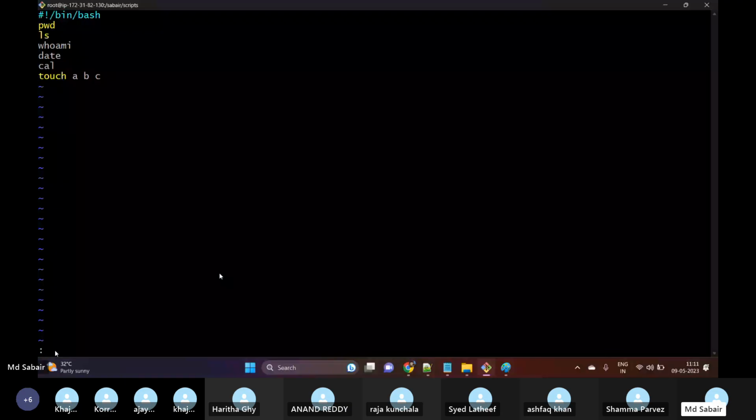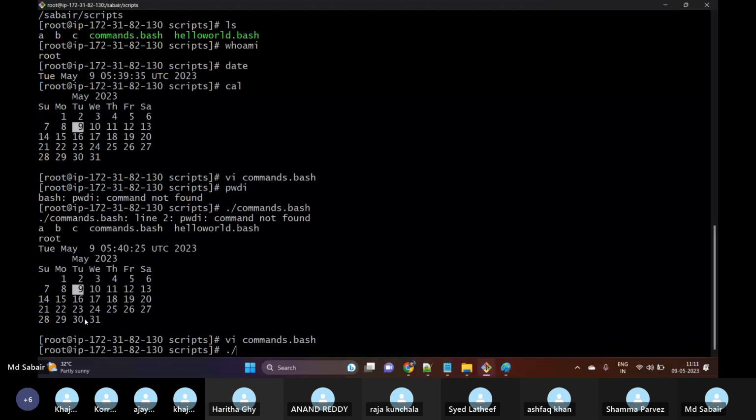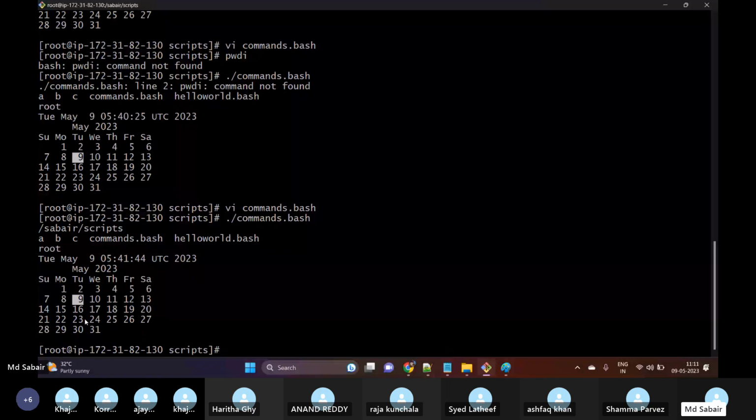The cursor will be moved to that particular line only. So this is one shortcut available in vi, and then save. Now if I try to execute, we can see the output we were expecting.